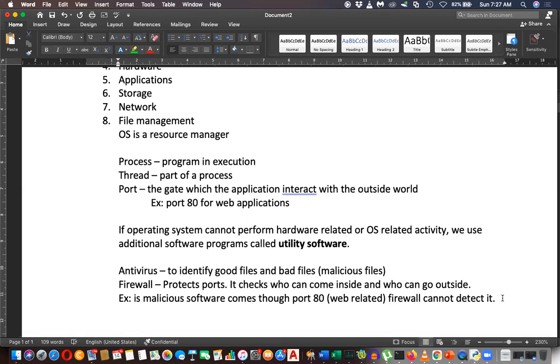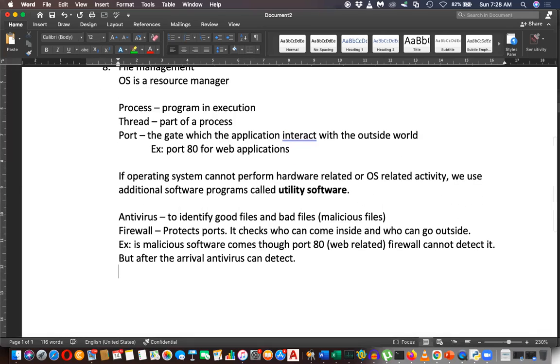But after arrival, antivirus can detect it. So this is a confusing point where most of the students think that a firewall can prevent you from viruses. It's not.